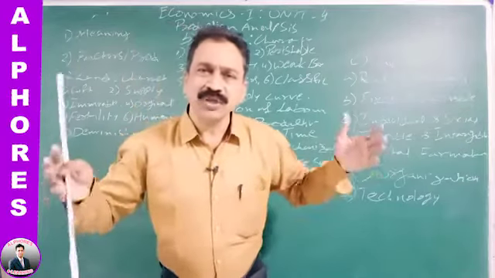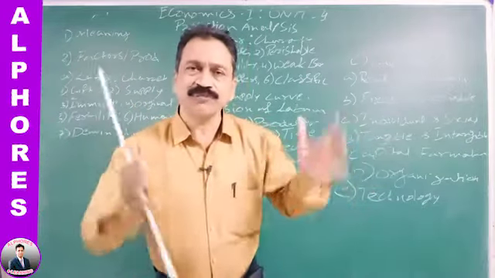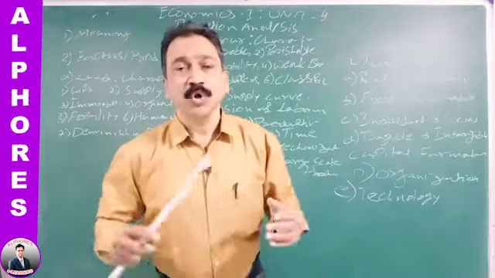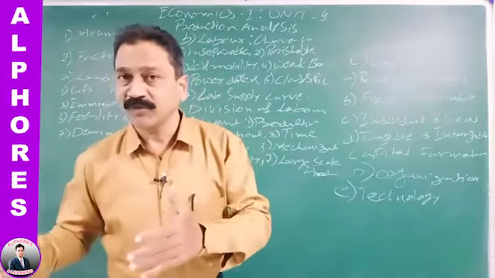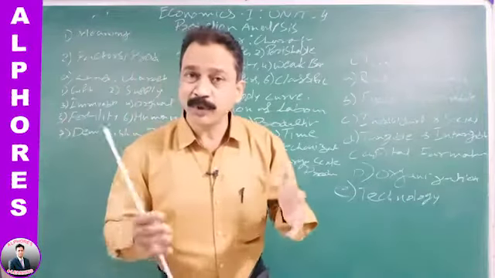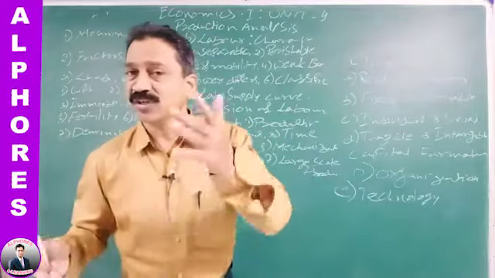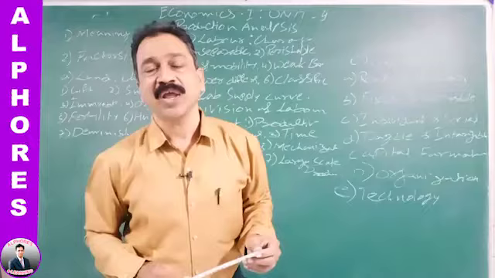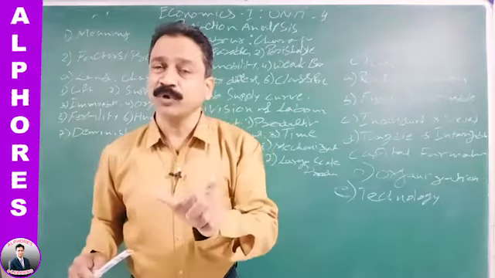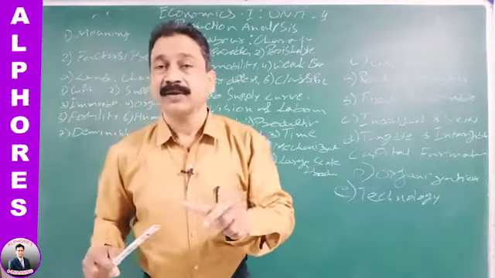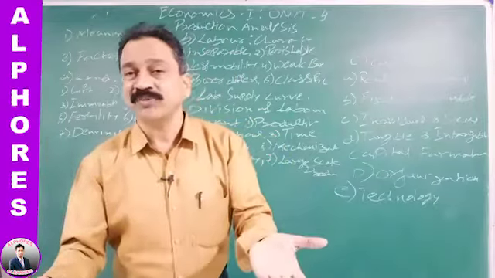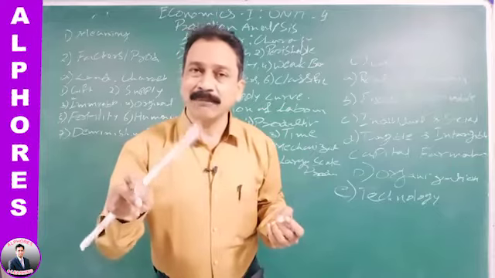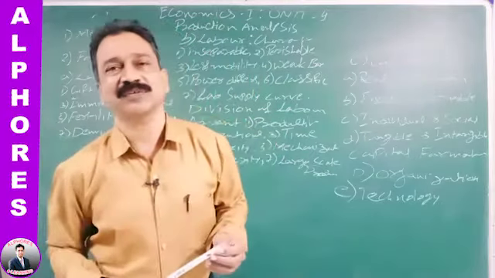Actually, most of the important topics are put into this 4th chapter. Production creates supply. To do the production, we need 4 factors. Whatever is spent by the producer on these 4 factors is the cost. Thus, cost analysis is also in this production analysis. And when the commodities are produced and sold in the market, the producer will get the revenue. That revenue is going to be part of production analysis.